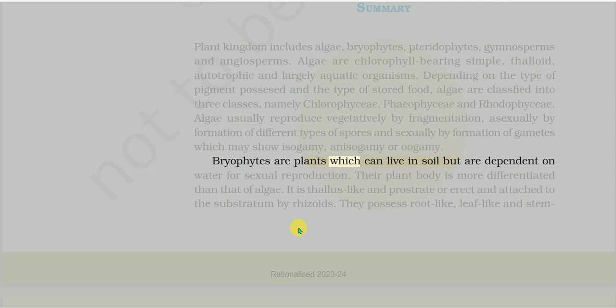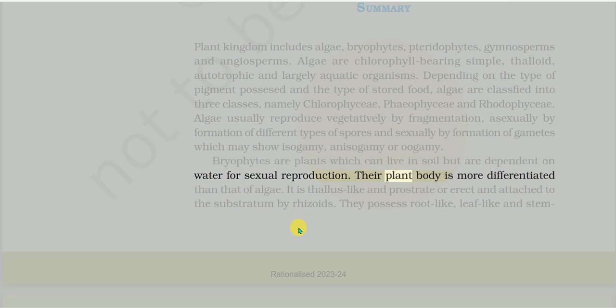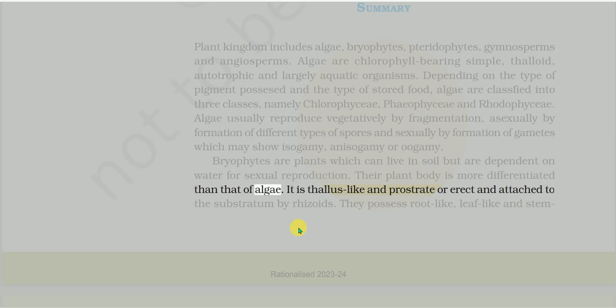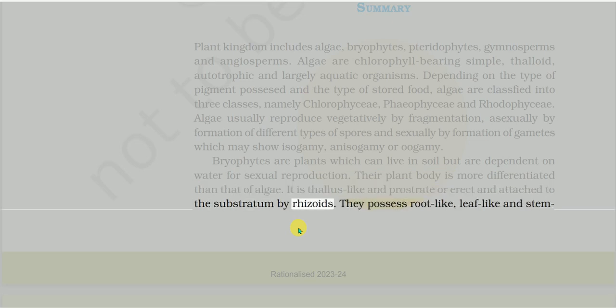Bryophytes are plants which can live in soil but are dependent on water for sexual reproduction. Their plant body is more differentiated than that of algae. It is thallus-like and prostrate or erect and attached to the substratum by rhizoids. They possess root-like, leaf-like, and stem-like structures.